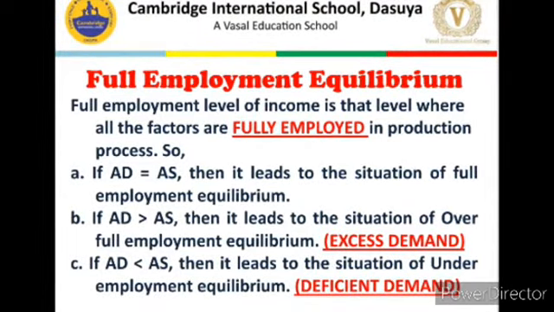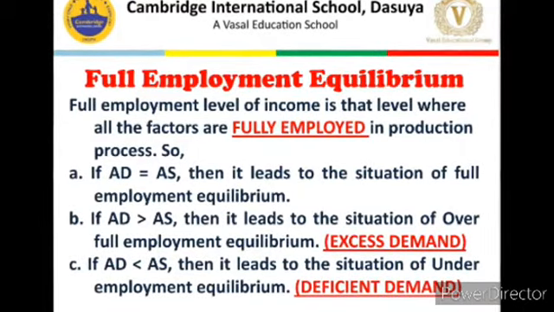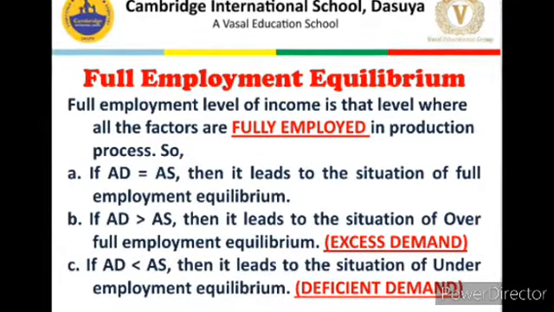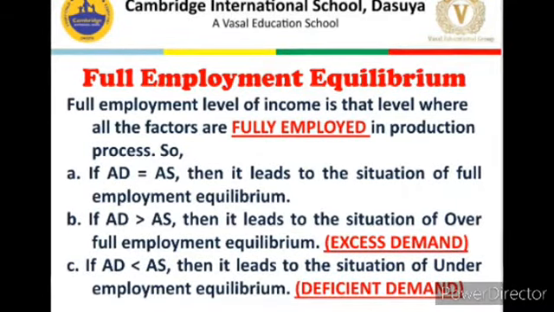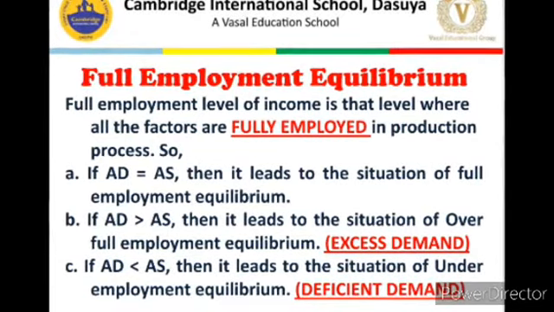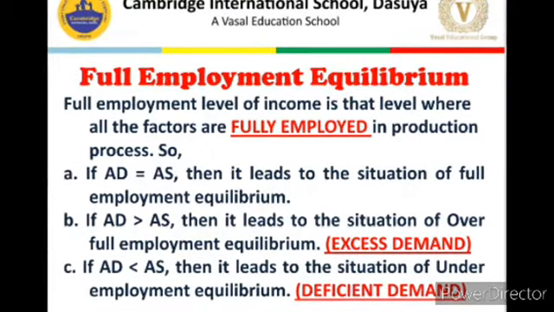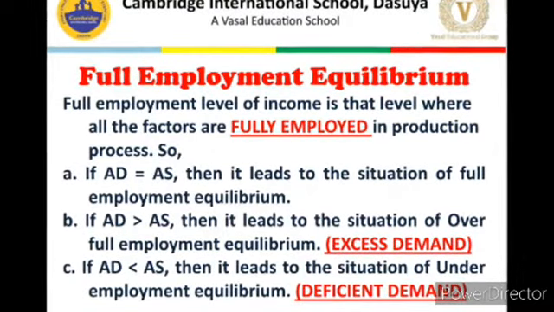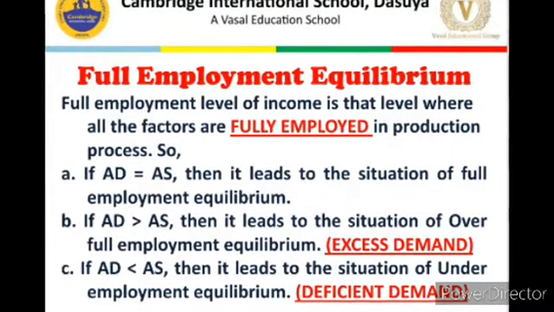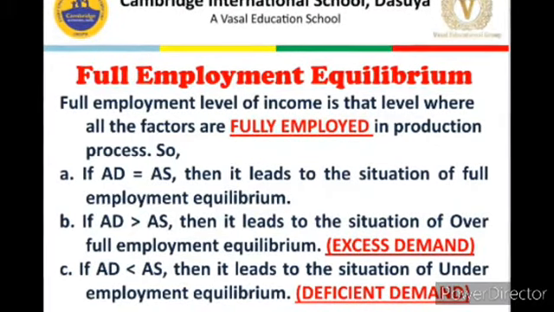But what happens in real life economies is that there are situations when AD is not equal to AS. In that situation, either AD is greater than AS, which leads to over full employment equilibrium or excess demand, or AD is less than AS, which leads to underemployment equilibrium or deficient demand.